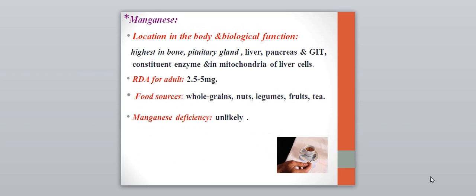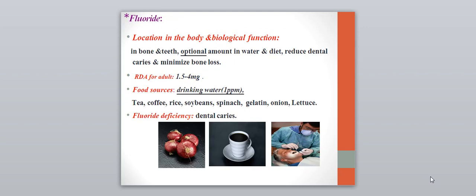Manganese, highest in the bone, in pituitary gland, in liver, pancreas, GIT. Also the constituent enzyme and in mitochondria of liver cell. Daily allowance 2.5 to 5 mg. Food sources, the whole grain, nuts, legumes, fruits, and tea. And manganese deficiency is unlikely.